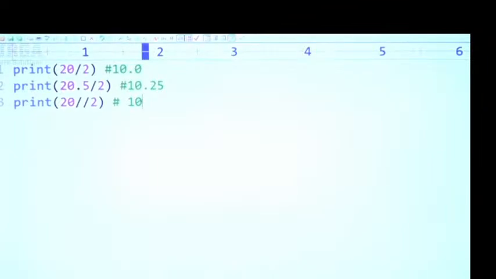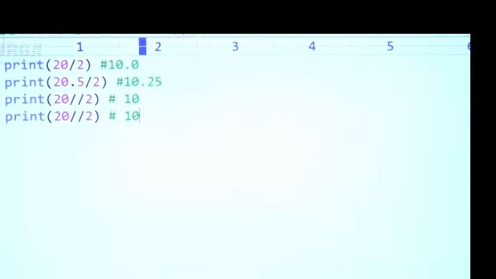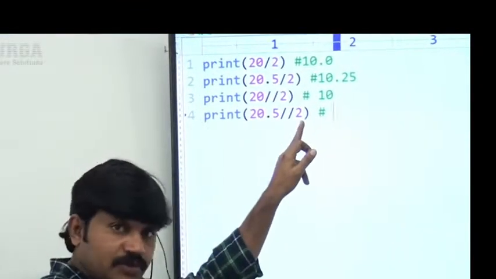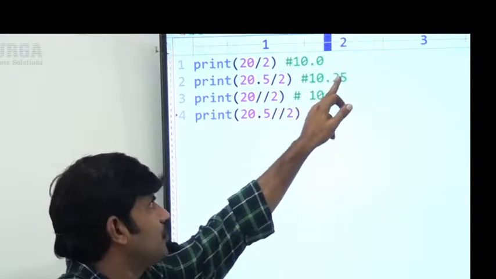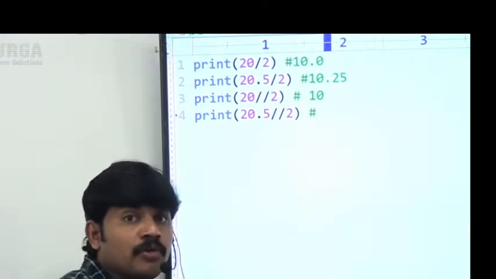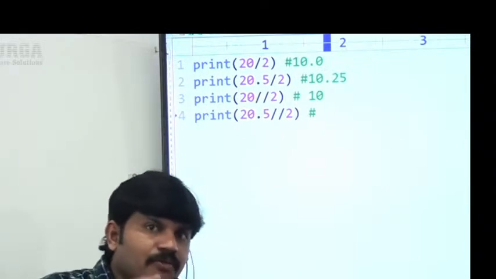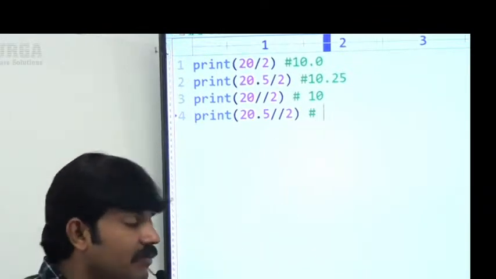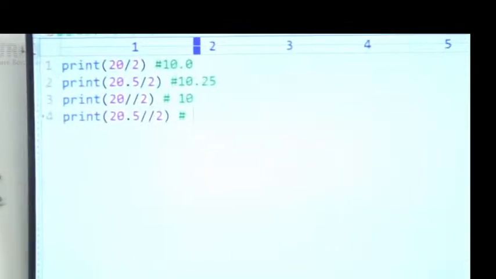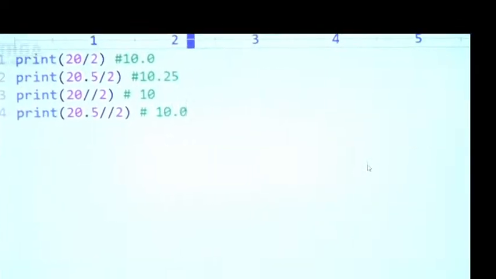Next, 20.5 floor division 2. At least one argument is float, so the result is always float. So 20.5 by 2 is 10.25, and the floor value which is float, the answer is always 10.0. Remember this one, 10.0.